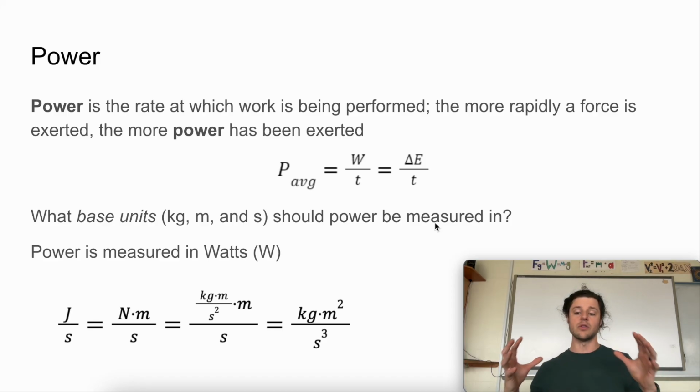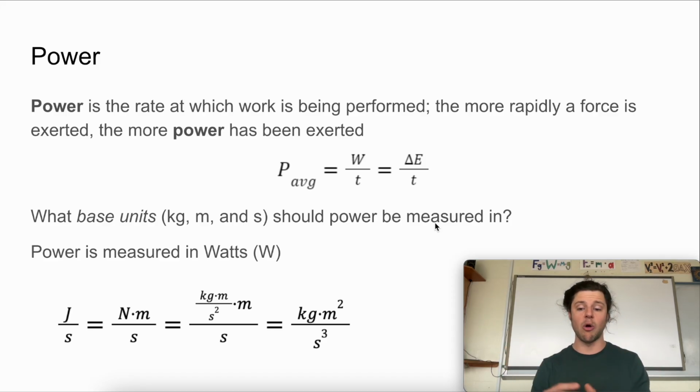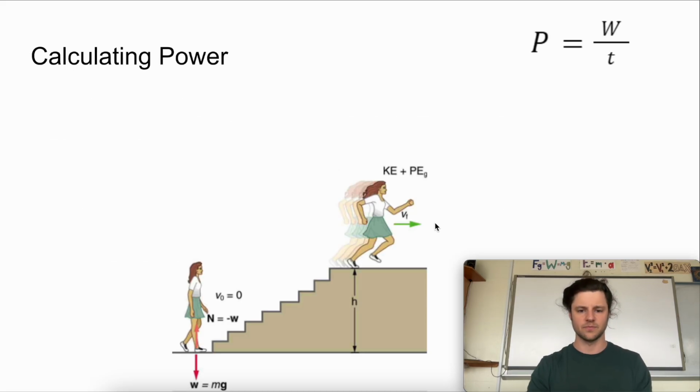And since we come across power often enough in physics, we decide, you know what, all these base units we'll package them up into a new unit. We call that new unit the watt, or W stands for watts, for a unit of watts. So we can calculate power for any activity.